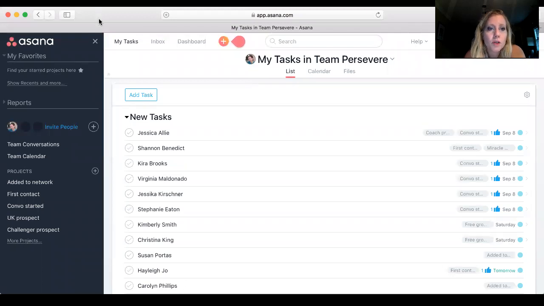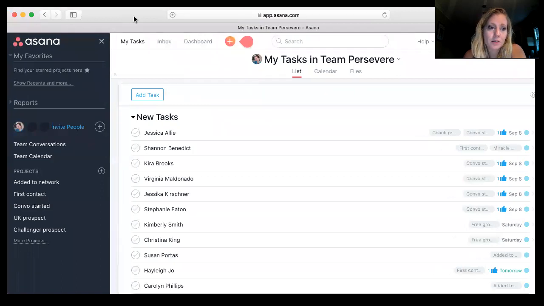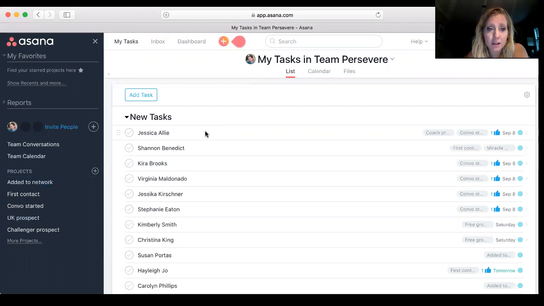Okay, so when you first go in here, it's going to be blank. Obviously, you're not going to see all this stuff. Now, there's a couple ways you can go about this. You could create projects. I personally found that it was easier to start by adding tasks, and then you can add them to projects as you're going, and it'll save that project, and then they all end up showing up over here on the left.